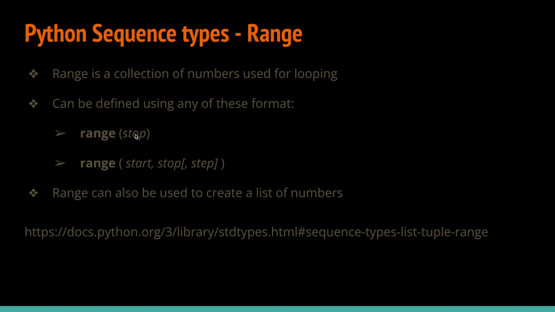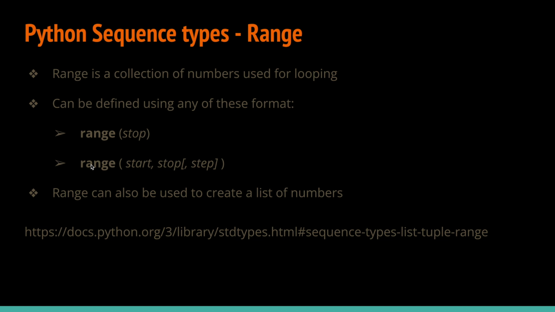So for instance, if what we pass here is 9, we are defining a range of values starting from 0 till 8. The stop value itself will not be included as a value in the range. So you have to bear that in mind.